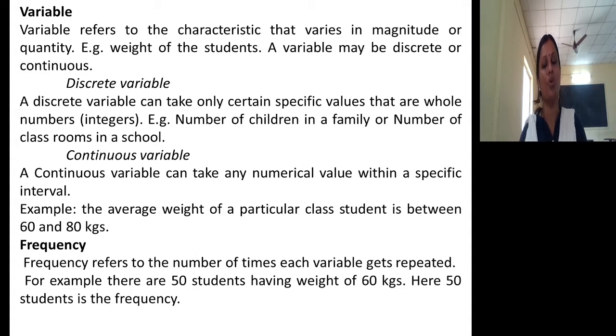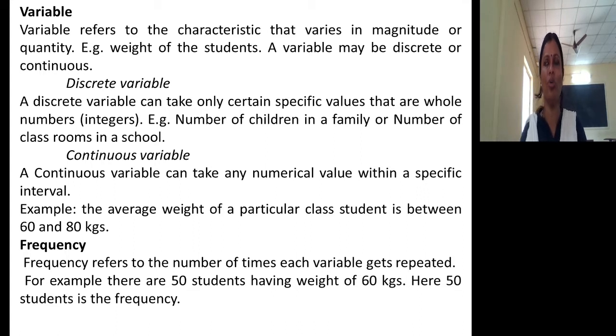Did you get my point? So a variable may be discrete or continuous. There are 2 types of variable. One is discrete variable, the other one is continuous variable. A discrete variable can take only certain specific values that are whole numbers. Try to understand. A variable which takes certain specific values is called a discrete variable. For example, if you want to know the number of children in a family, it may be 2 or 3 or 5. Means it takes only certain specific value, or it may be 1 also, or it may be 0 also. Number of children in a family takes certain specific values. That is why this is called a discrete variable.